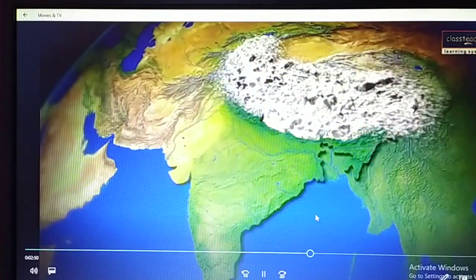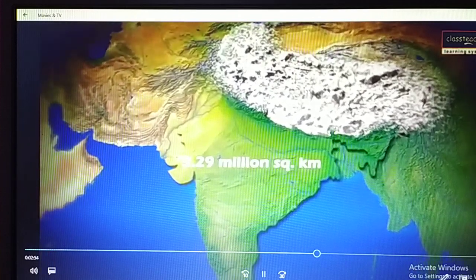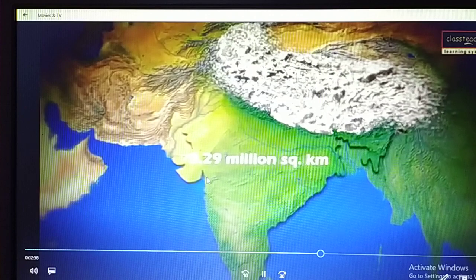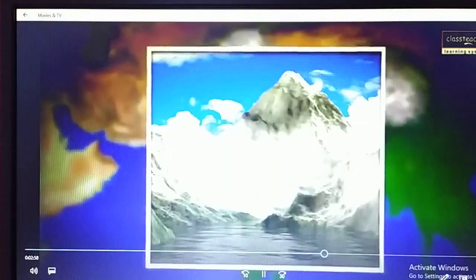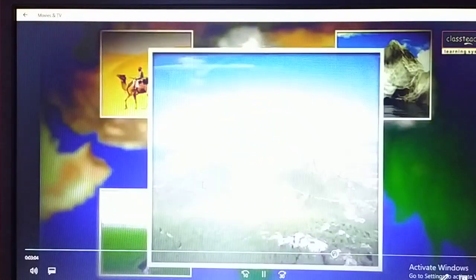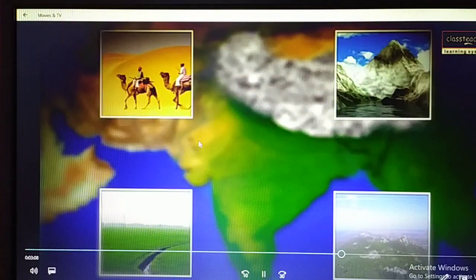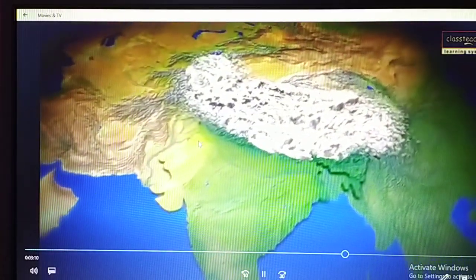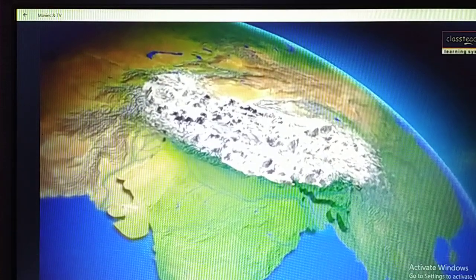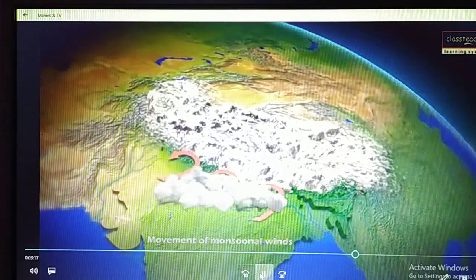Now let us understand the physical features of India. This is the Himalayan mountain, which is located in the most northern part of India, and the size of India is 3.29 million square kilometers. So the Himalayan mountain, the northern Great Plain, a desert region of India. This is the Deccan region, the coastal area. So completely India can be divided into 4 or 5 divisions as far as the physical features of India are concerned. Next one, how the Himalayan mountains are important.